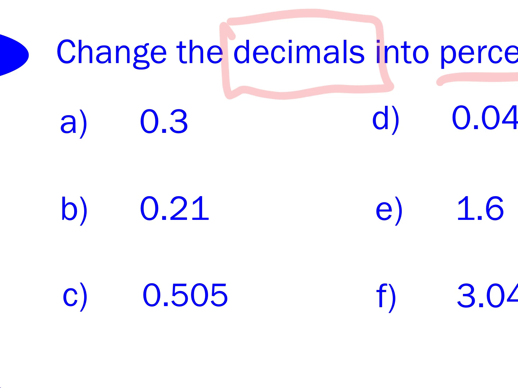So let's look at 0.3. If we were to move the decimal over 2 spots to the right, what percent do we get? 30%. Very good. How about for 0.21? What would that be as a percent? Fantastic. 21%. You move the decimal over 2 spots, and it just becomes 21%.